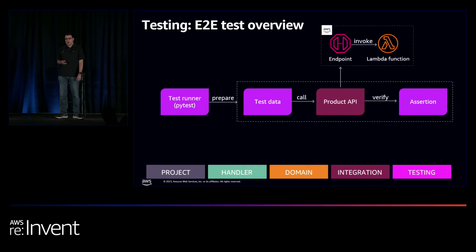And this is how it's going to look. You're going to use PyTest to generate any test data. And we're going to simulate the same input that any customer is going to use with our API. We're going to call our API Gateway in the cloud. It's going to invoke our Lambda function. And then we're going to run some assertions on the response that we get back.